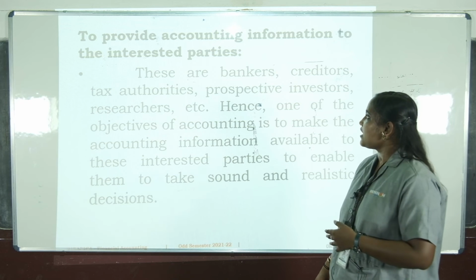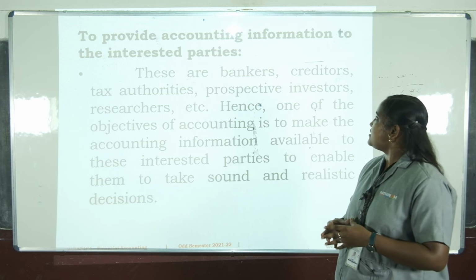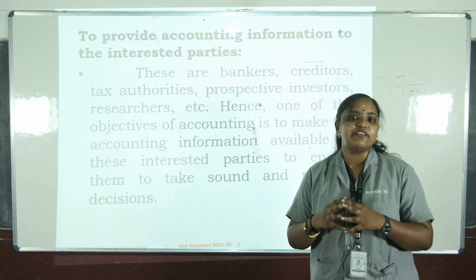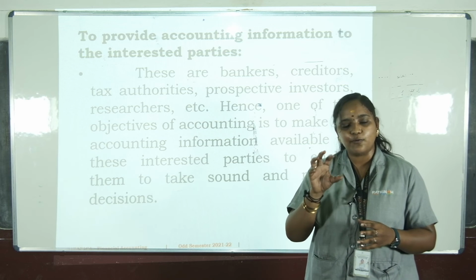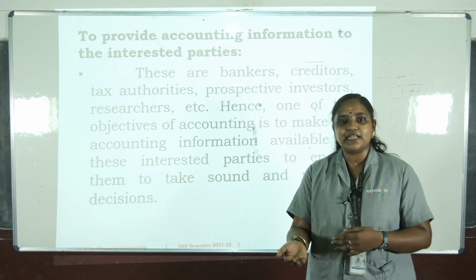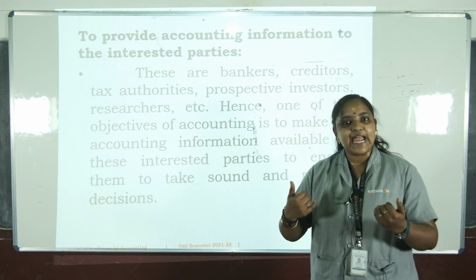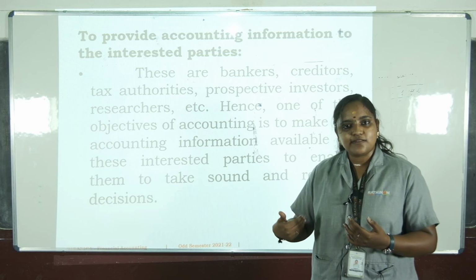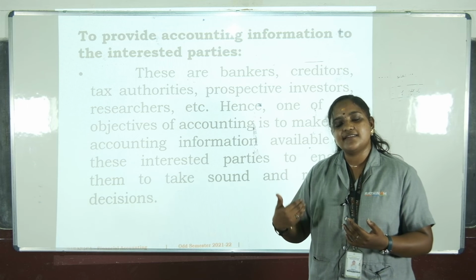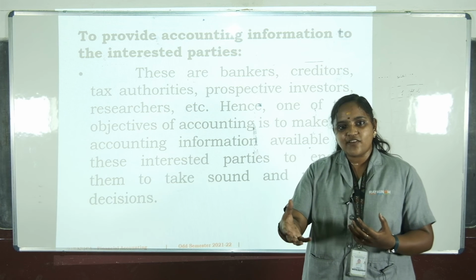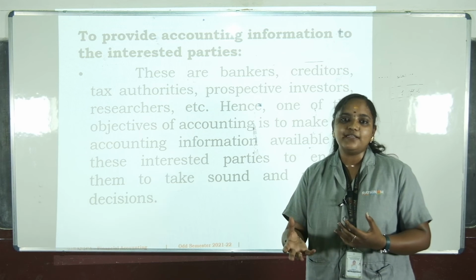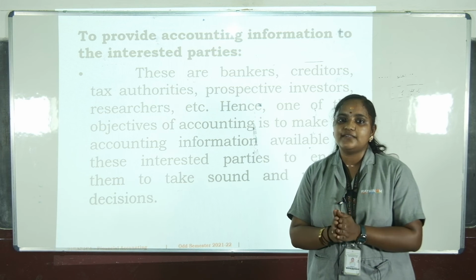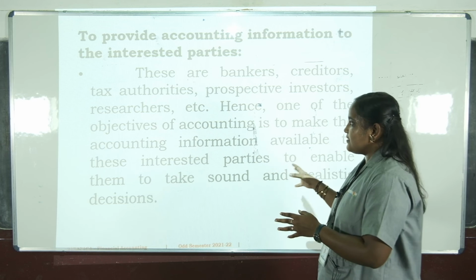Next, to provide accounting information to the interested parties. We have to provide the accounting information to the interested parties who are willing to invest their money in our business. For example, Mr. A started a business. Mr. X comes to Mr. A's capital, and he is investing some amount. For that, Mr. A is asked to inform all the rules and regulations about that company, and he has to submit all the business transactions. That is the main important thing.